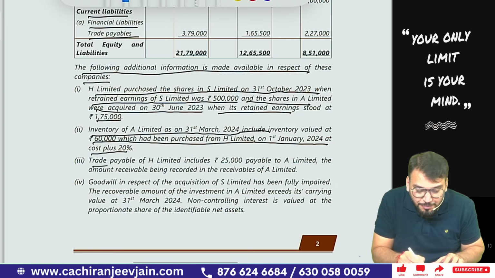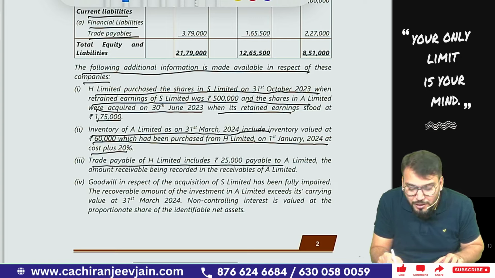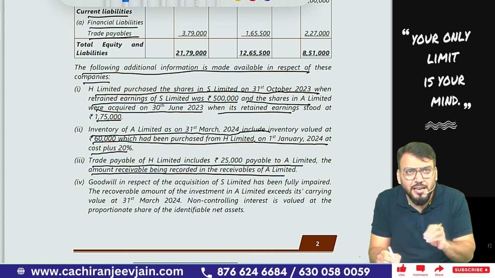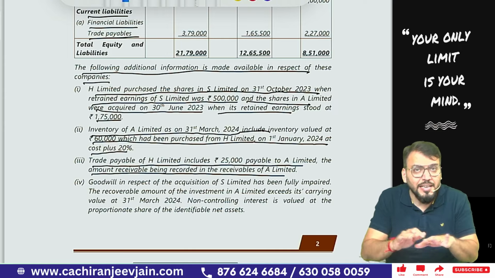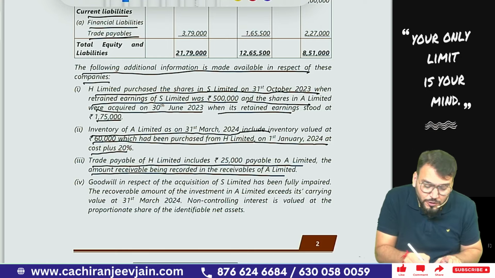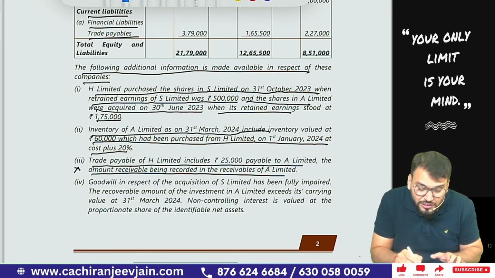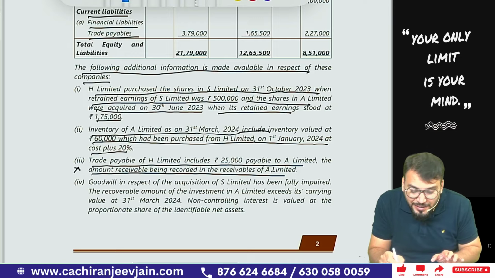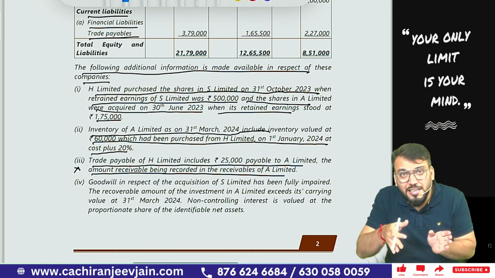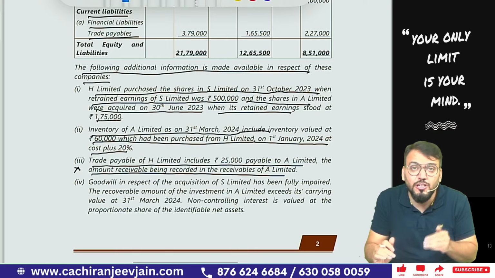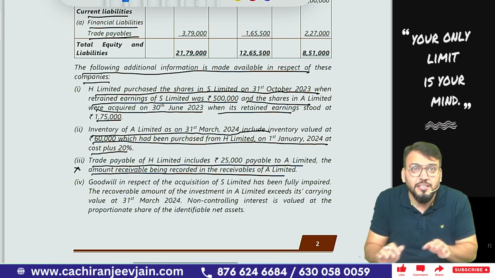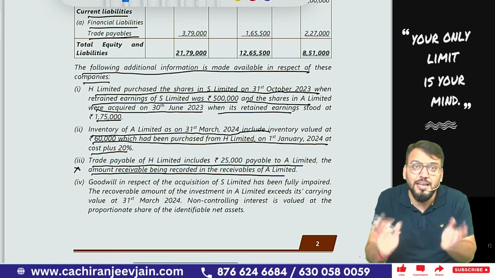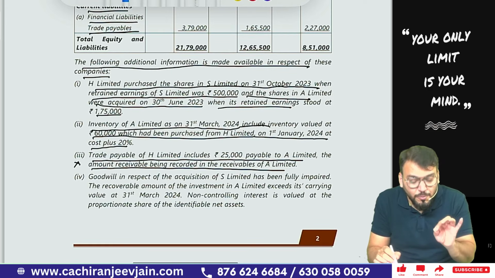Then trade payable of H Limited includes 25,000 payable to A Limited, and the amount receivable is recorded in the receivable of A Limited. So there is some intercompany balance between H Limited and A Limited, but as per Ind AS 28, the intercompany balance will not be eliminated. Therefore, this point is of no relevance. You can see trade payable of H Limited will become the trade receivable of A Limited. Because any assets and liabilities of an associate company will not be incorporated in the consolidated financial statement of H Limited, the question of cancellation will never arise. Therefore this point is of no relevance.